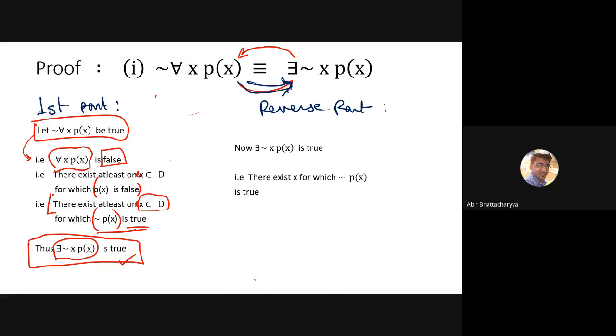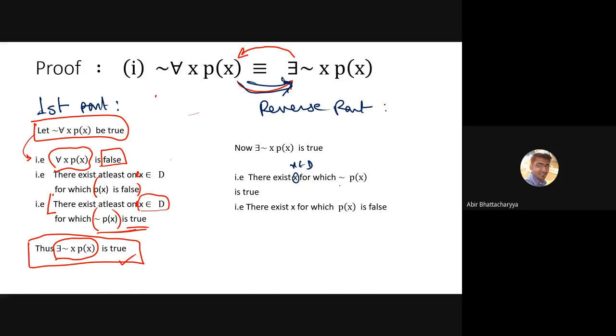There exists x, x belongs to D. You can also write x belongs to D. There exists x belongs to D for which negation of px is true. All right. Now we don't want that negation of px because we want to prove that negation of for all x px, right? Negation sign is outside. So now the next step is I will replace the last part only.